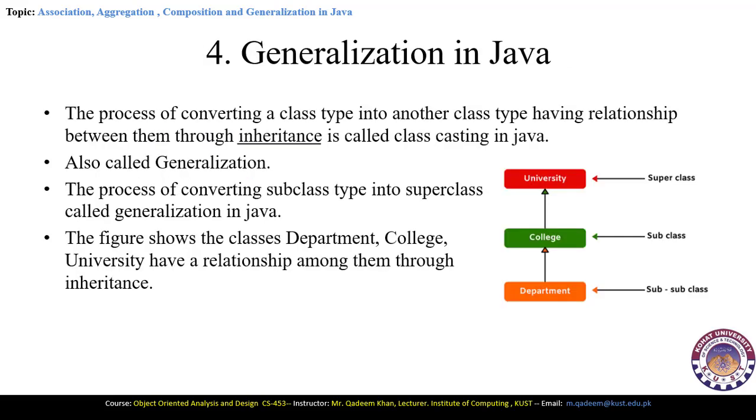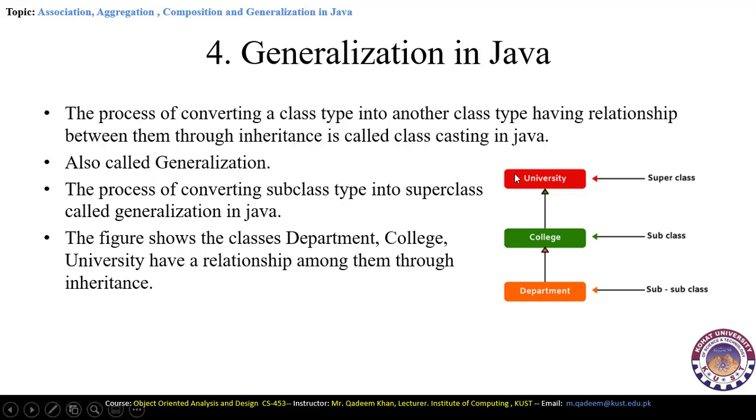And the last type of relation in Java is called generalization, which is also called inheritance, in which one class inherits the capabilities of another class here. So in generalization, the parent class provides the services to the child classes here. This process of converting a subclass into a superclass is called generalization.